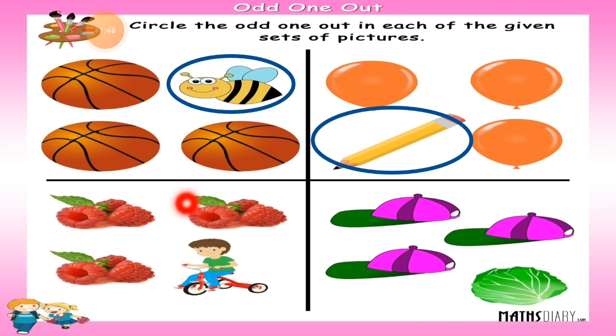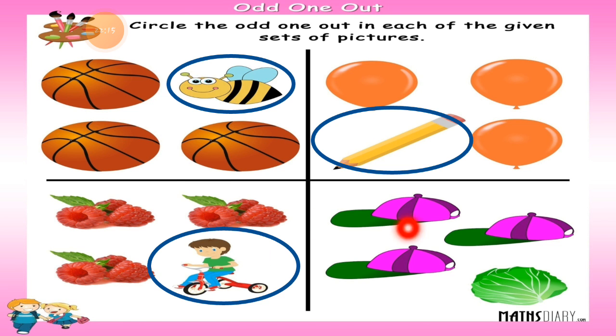Then the next shape is a strawberry. 3 pictures of a strawberry are there and one picture is a boy with a cycle, a tricycle. 3 pictures of a strawberry are there and one picture of a boy with a tricycle is there. So which shape is an odd one? So here the boy is an odd one. So we have to put a circle on the boy with the tricycle, you can see.